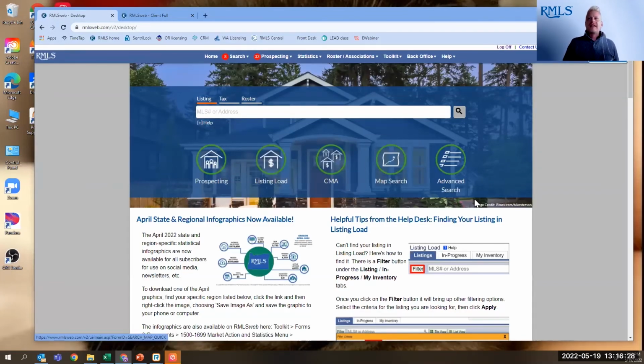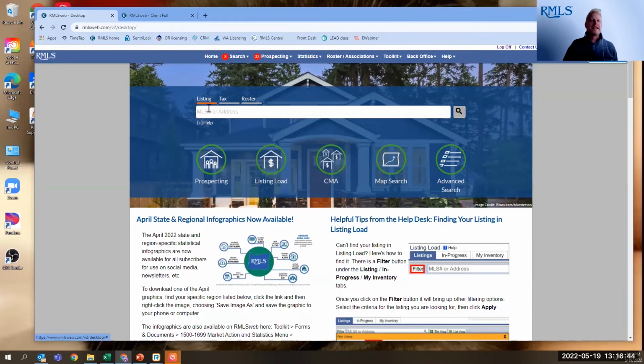All right, let's move along to other new features that are available in RMLS Web, going right here to the middle, to the quick search bar. This quick search bar is nothing new. This has been here for a while. However, it has some new functionality to it, and that has to do with these tabs.